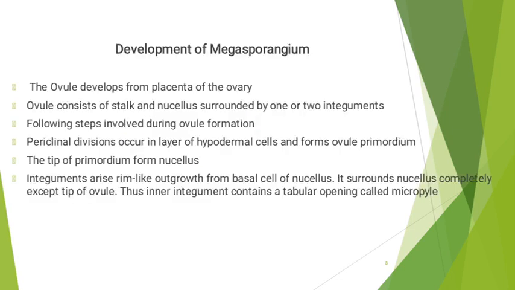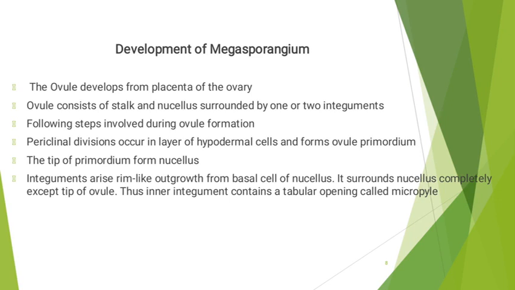Development of megasporangium or ovule. The ovule develops from the placenta of the ovary. Meiosis and megaspore formation occur within ovule. Therefore, ovule represents a megasporangium.